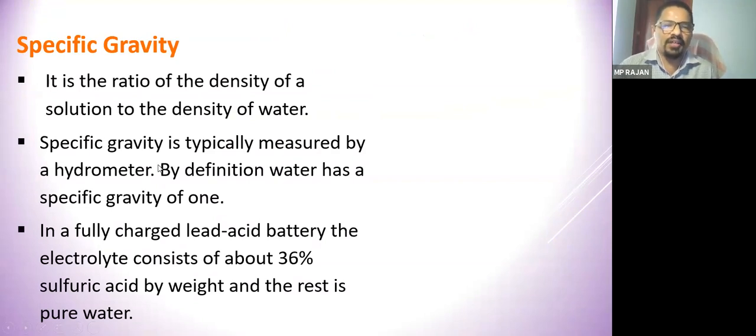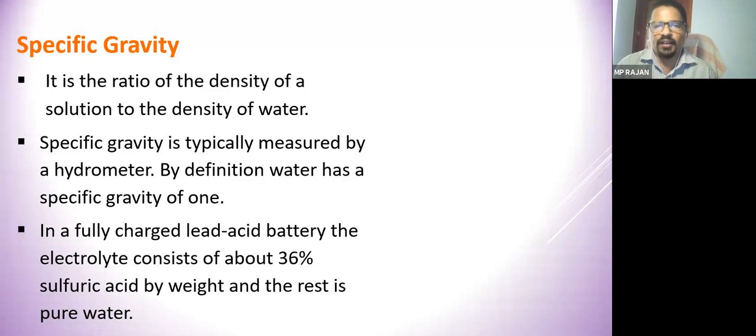What is specific gravity? It is a measure of density. It is the ratio of the density of any material or solution with respect to the density of water, because the density of water is normally considered as 1. How much thicker it is than water. Kerosene and petrol are all lighter than water, so we can say the specific gravity is less than 1. Whereas the specific gravity of concentrated sulfuric acid is 1.840.